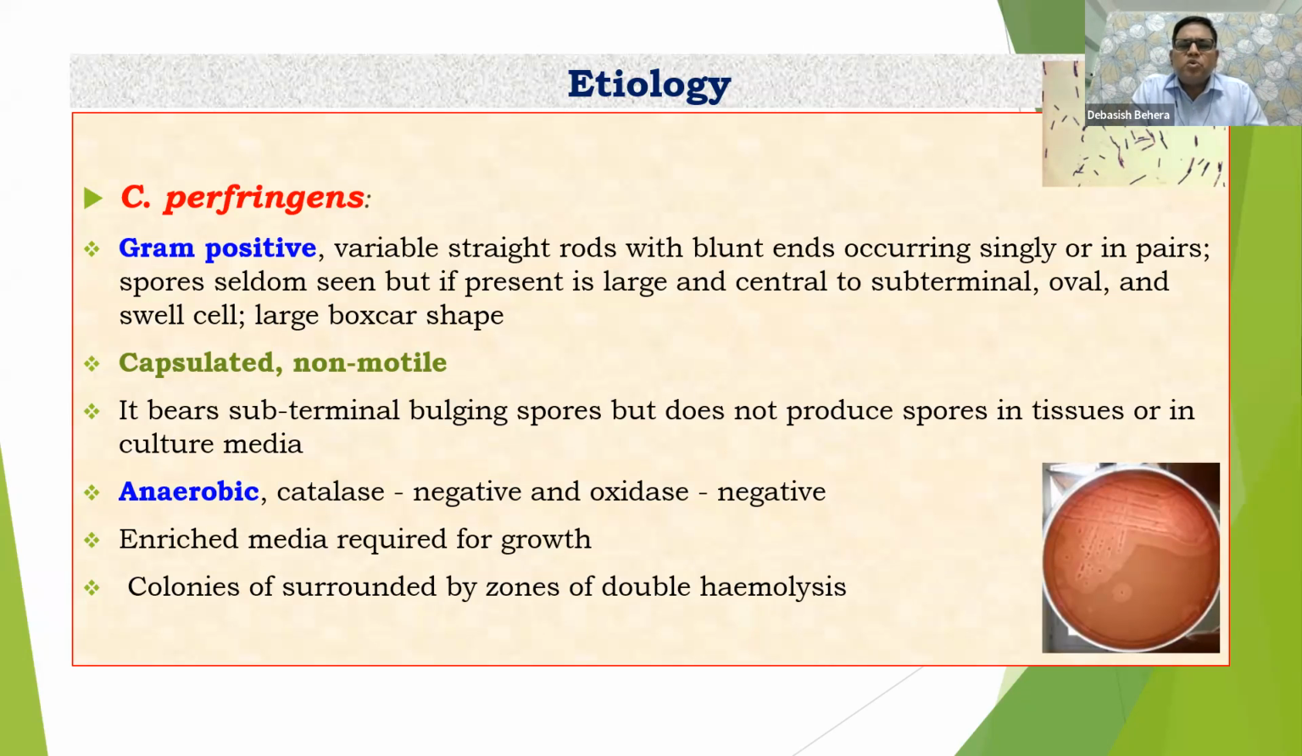Then mostly it prefers to grow in enriched media. We will discuss in detail what enriched media we are going to deal with. Then colonies are surrounded by a zone of double hemolysis.